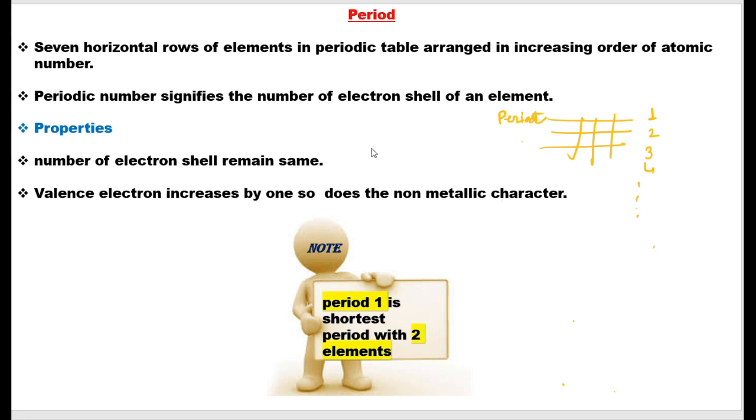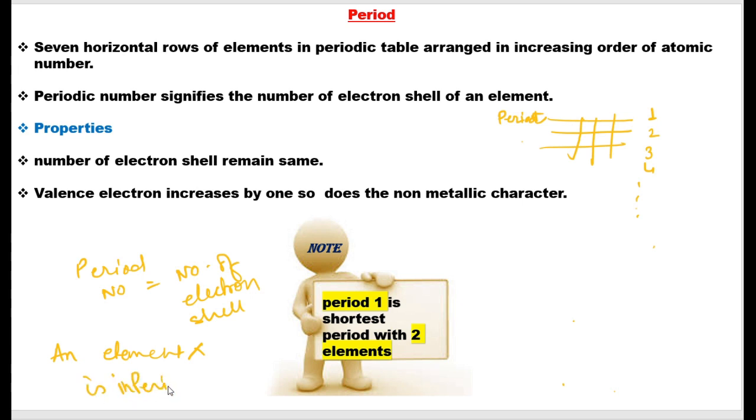The period number is always equal to the number of shells. Suppose I say an element X is in period 6. It means that the number of shells is 6.